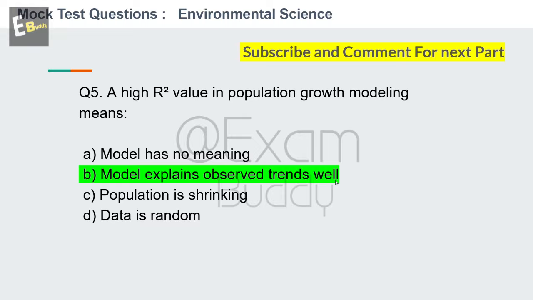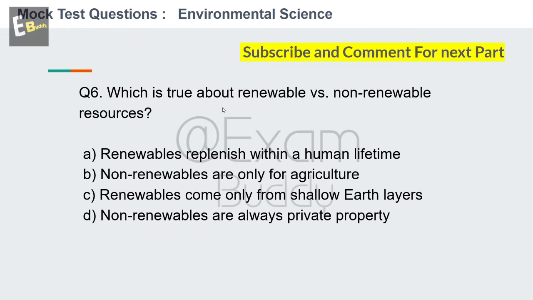Now let's go to question number 6. Which is true about renewable versus non-renewable resources? So these are the options. Renewables replenish within a human lifetime. Non-renewables are only for agriculture. Renewables come only from shallow earth layers. Non-renewables are always private property. So your time starts now. And the answer is A. Renewables replenish within a human lifetime.